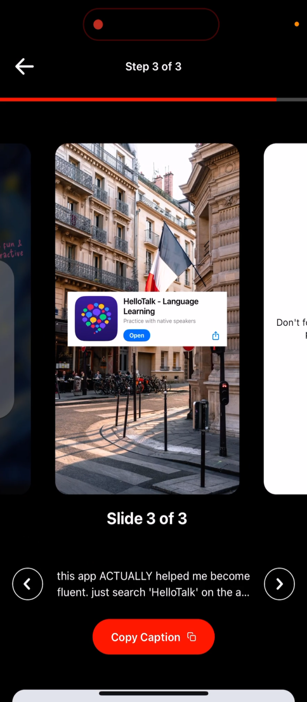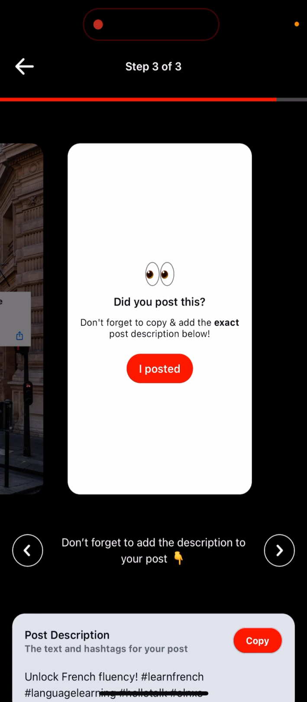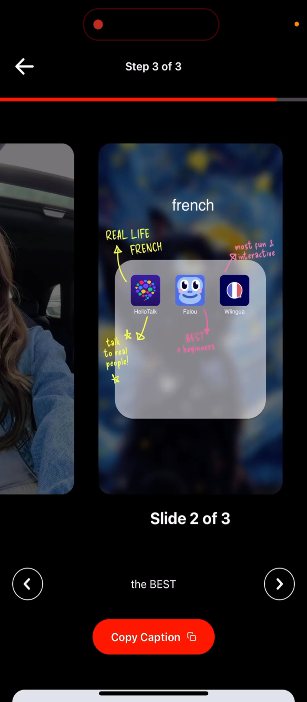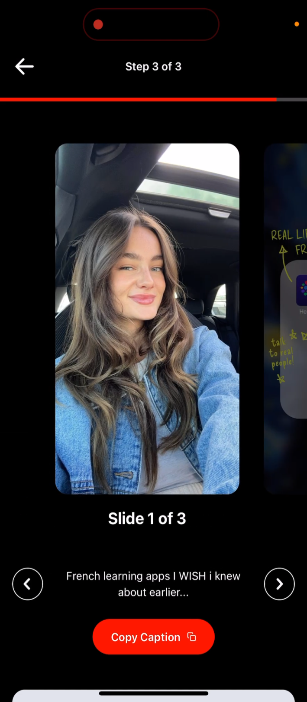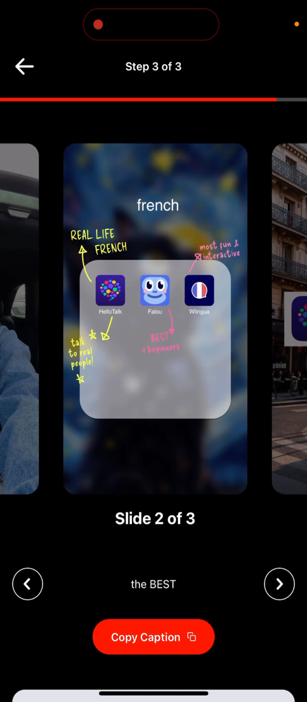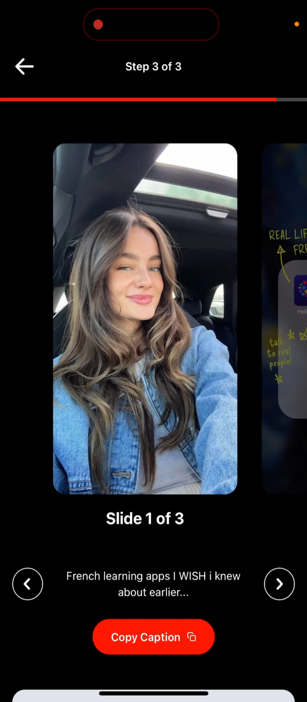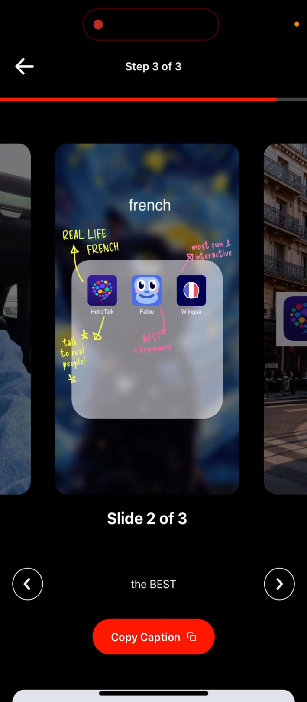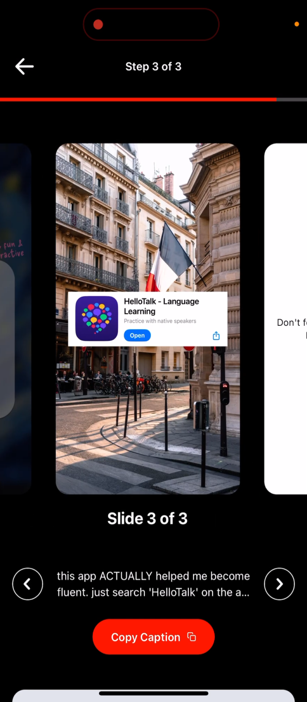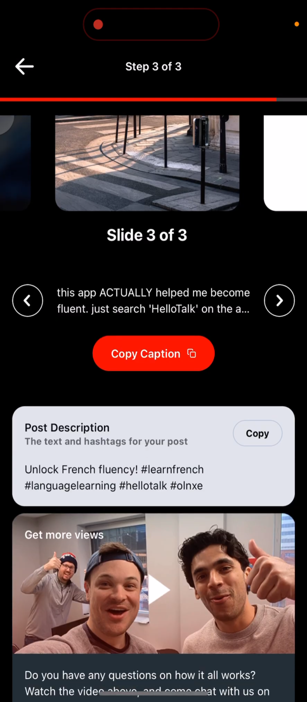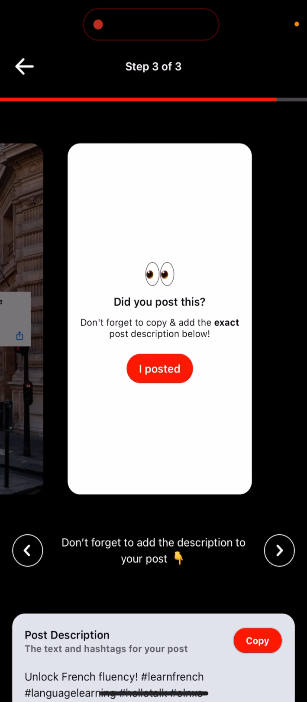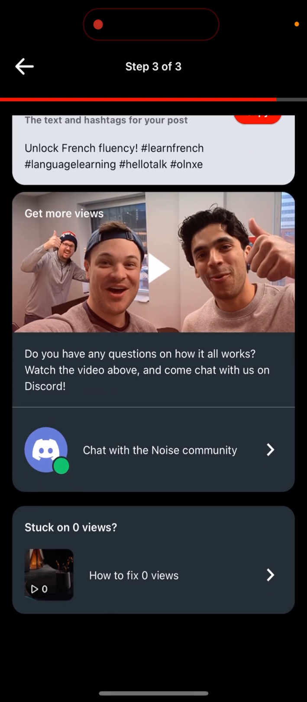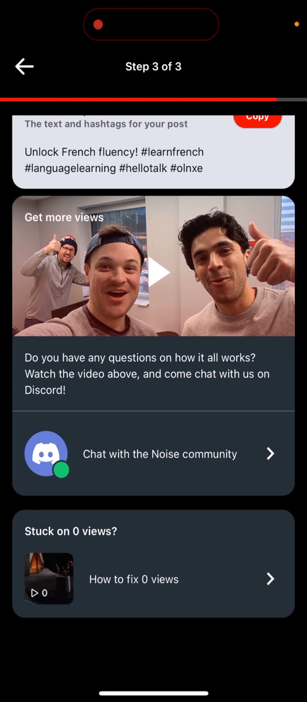And then you just need to post it, language learning. So this is the caption you just see here. French learning apps, I wish I knew about this earlier, the best. And then this app actually helped. And then also post description, you just add it in here. So, and that's basically how you post it.